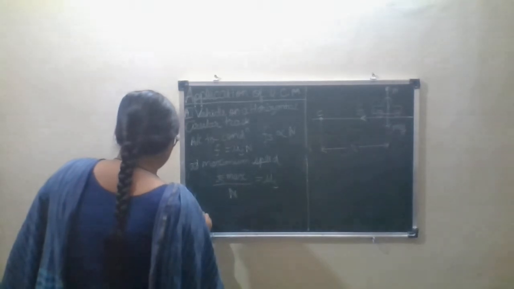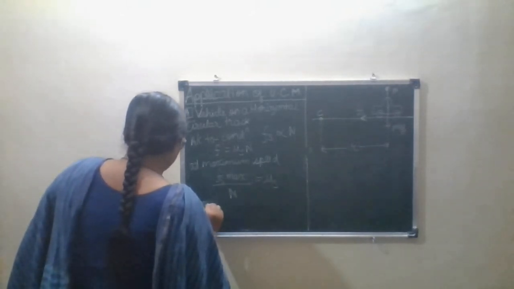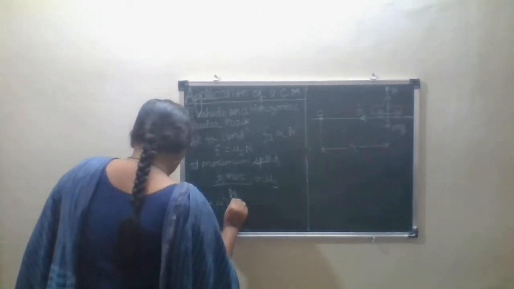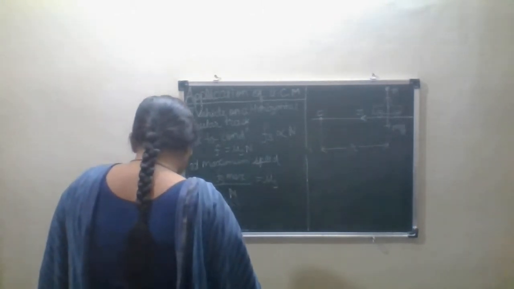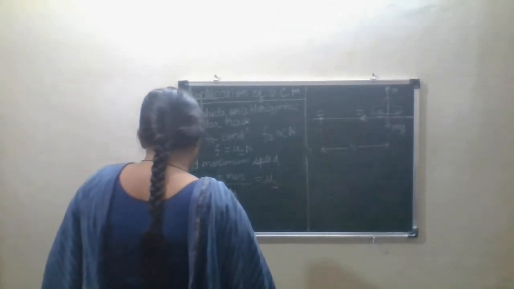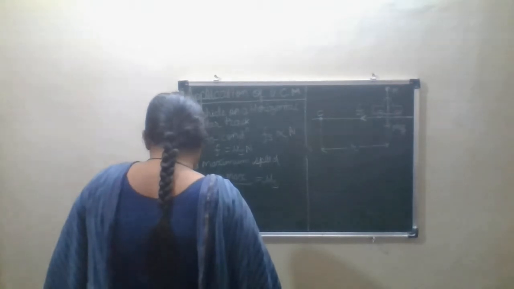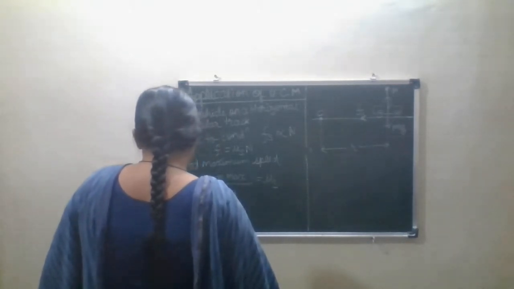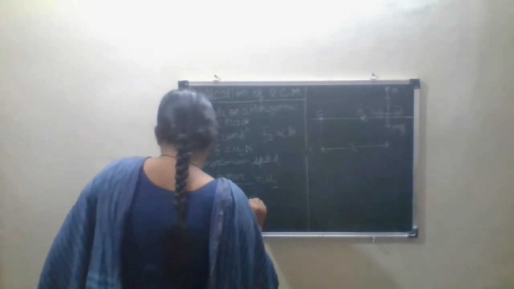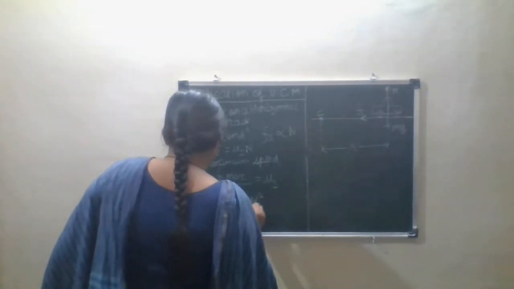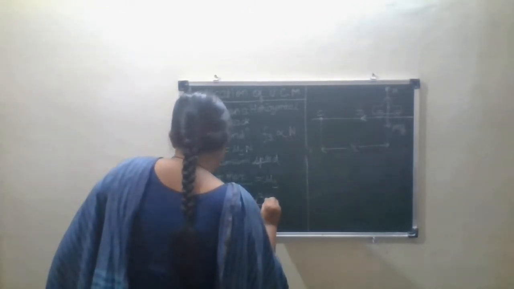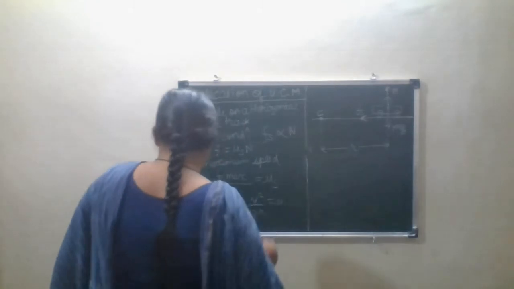Then from equation 2, what was equation 2? We can write v square upon g r is equal to mu.